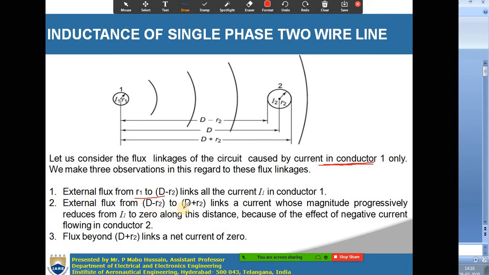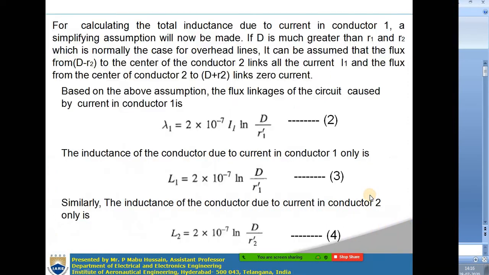that external flux from R1 to D minus R2 links the entire current I1 which is passing through conductor 1, and the external flux from D minus R2 to D plus R2 progressively decreases as you move from D minus R2 to D plus R2, and becomes 0. Now after D plus R2, the flux linkages will be 0 for this conductor 1. These are the three observations we made.